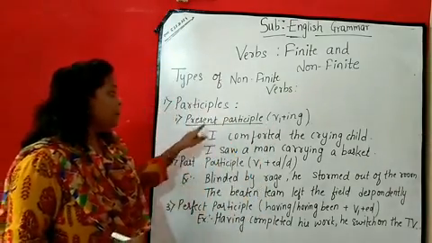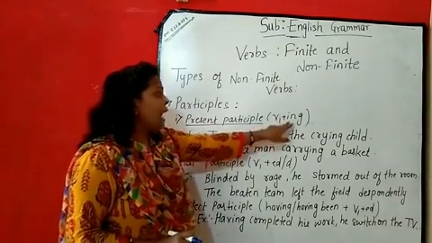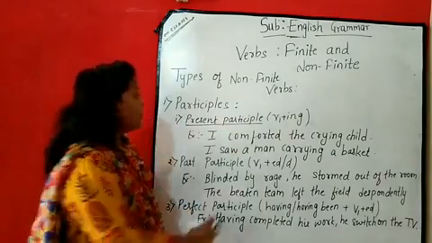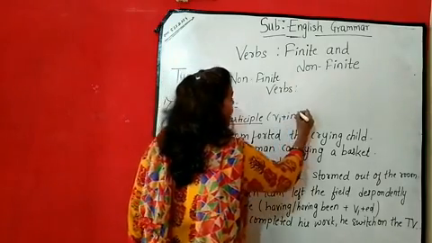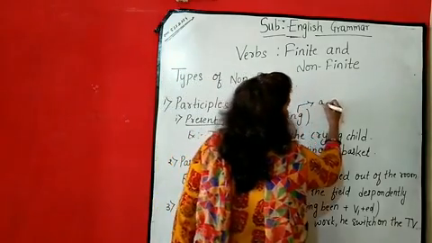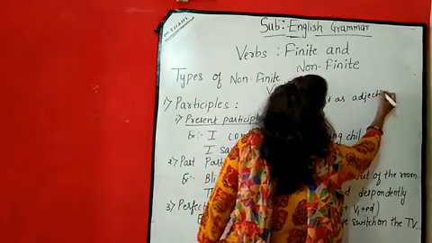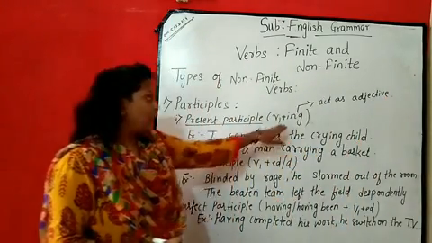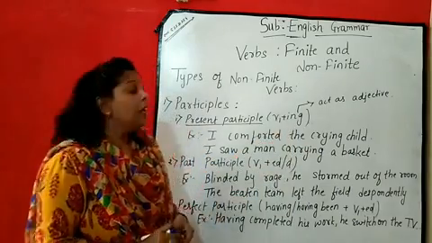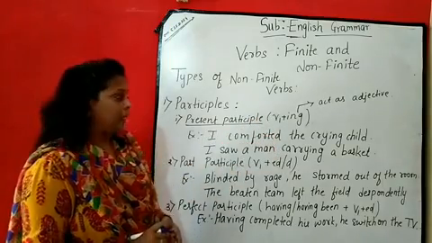Always remember, present participle means whenever the verb is having verb 1 plus ing form. जब भी verb का ing form है and it is acting as an adjective. किसकी तरह act करेगा? Act as an adjective in the sentence. Adjective की तरह act कर रहा है at the time. This verb is called the present participle.